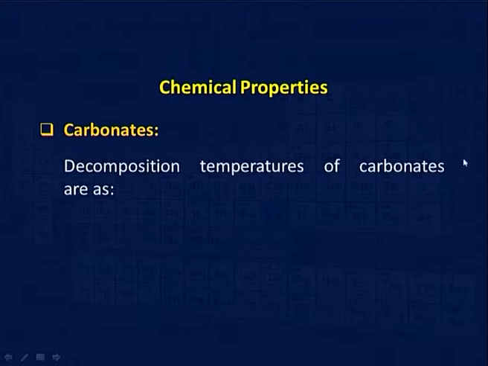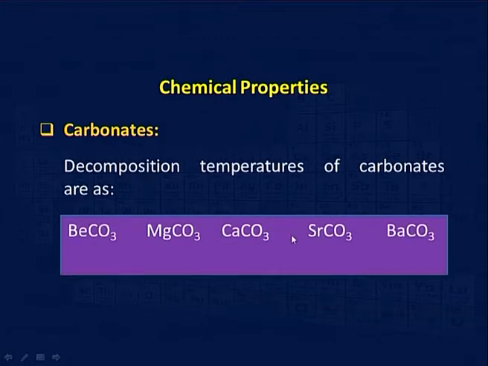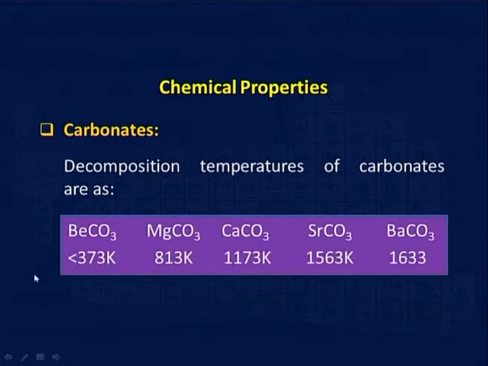This is because, due to the +2 charge, the size of the cation is quite small, and there is a lot of distortion of the electron cloud, and due to this polarization they tend to be unstable and they decompose on heating. You can see the decomposition temperature: beryllium, being the smallest one, will decompose much more easily. You can see here beryllium carbonate, magnesium carbonate, the temperature we have given, it decomposes at 373 Kelvin.